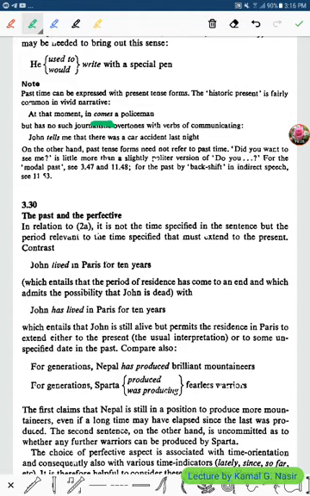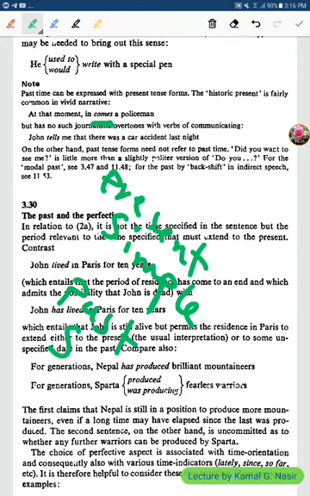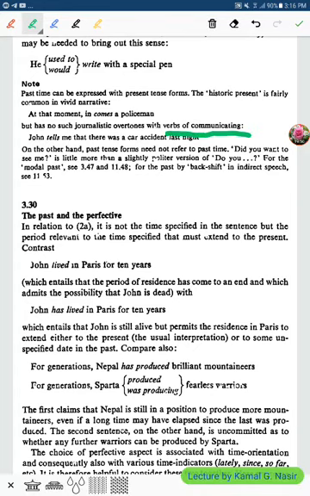So you have to put in your minds that the present simple sometimes refers to the past simple and not to the present only. You see? This is very important. Okay? We have some other verbs, for example, verbs of communicating. Also we may use the past tense, or they may refer to the past tense. For example, John tells me that he was in a car accident last night, or that